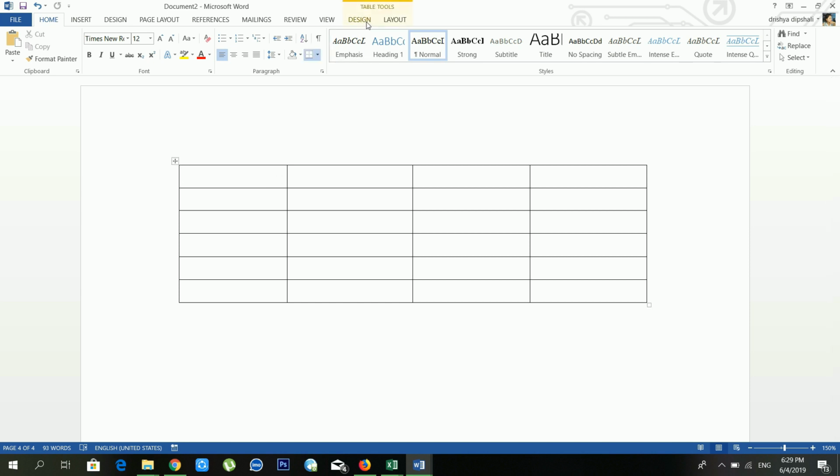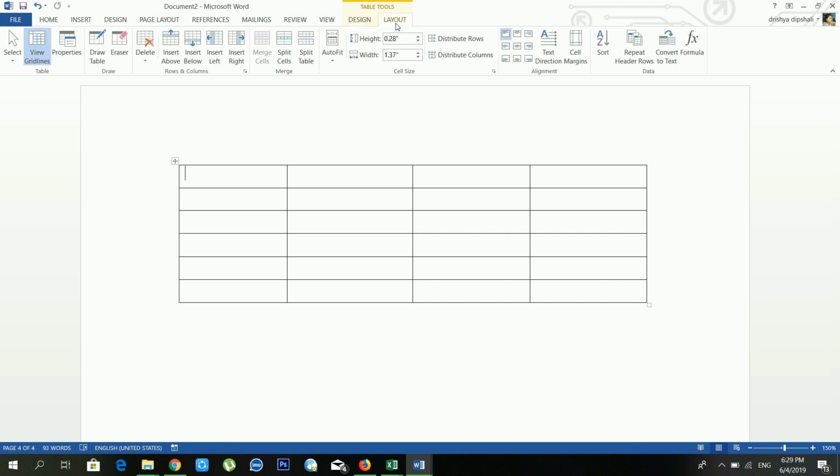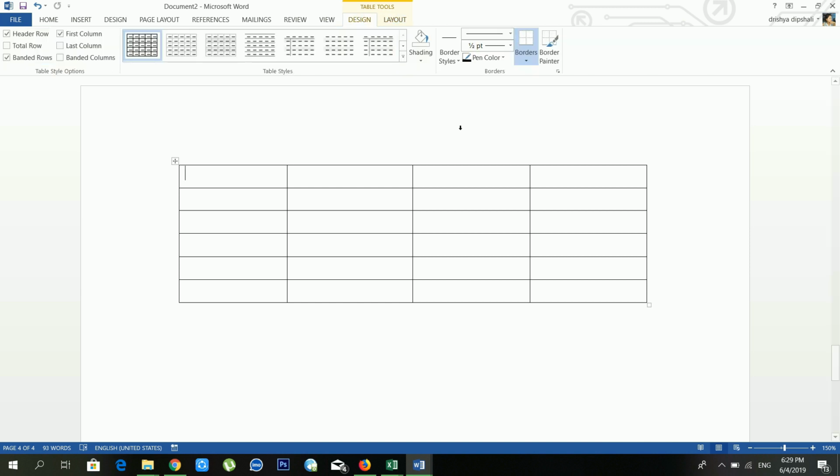Then you can see Table Tools is available, and there are 2 options: one is design and another is layout. From design you can give styles to your tables, and from layout you can work on the table layout. First of all we'll talk about design. There are lots of sections available inside design. One option is table style options, another is table styles. First of all we'll give a table style.